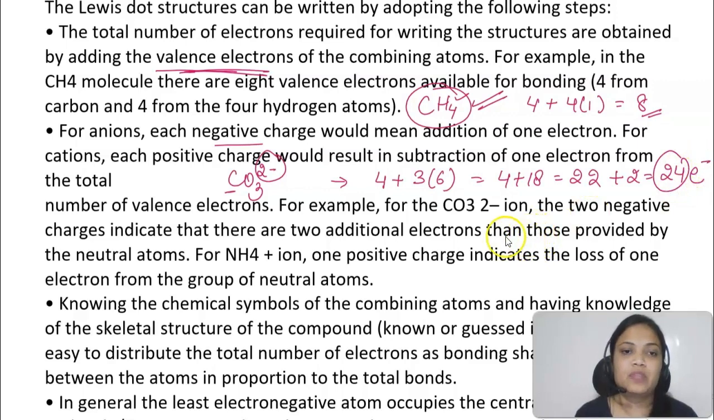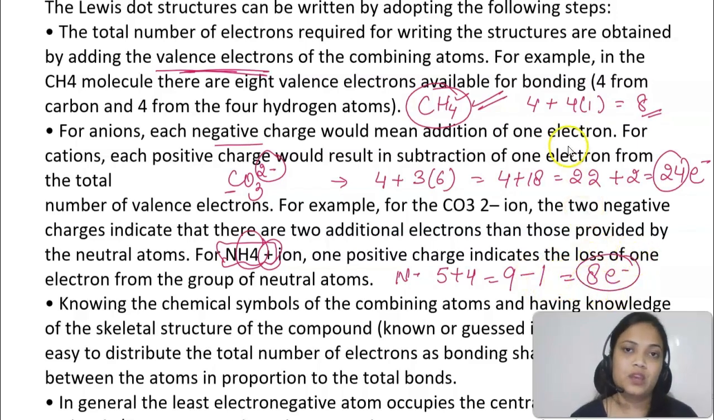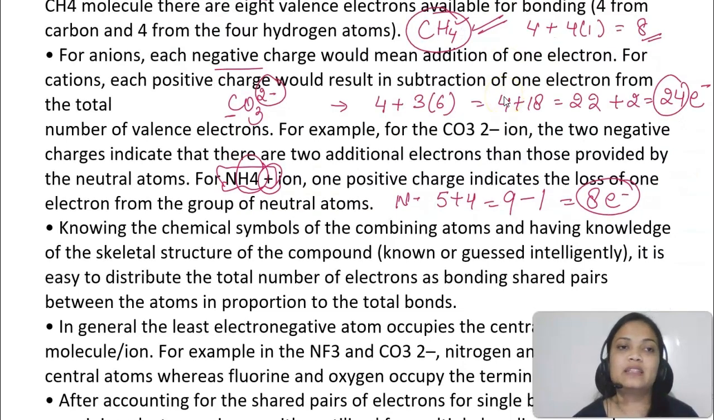Similarly for NH4 positive, nitrogen has 5 electrons and 4 hydrogens have a total of 4. So how many electrons? 9. But there is a positive charge, and a positive charge means 1 electron will be removed. So you have to show a total of 8 electrons. This is how we will be writing the symbols.